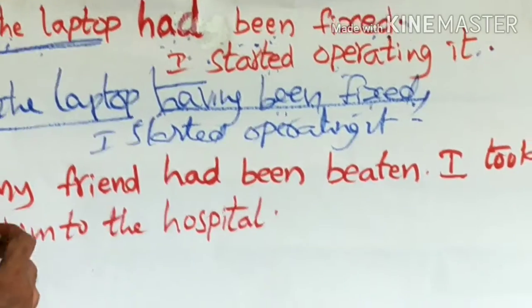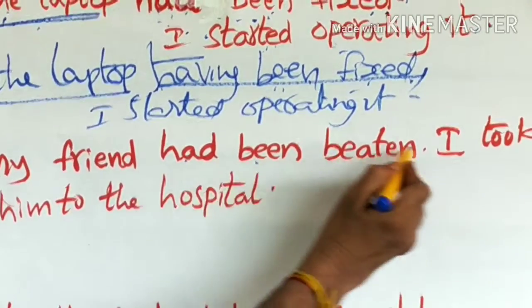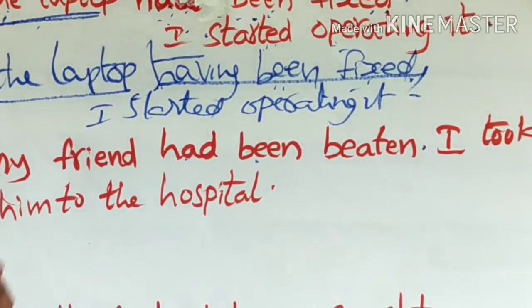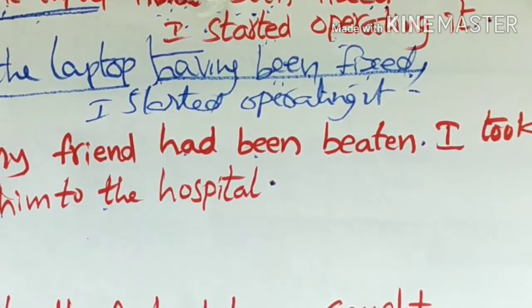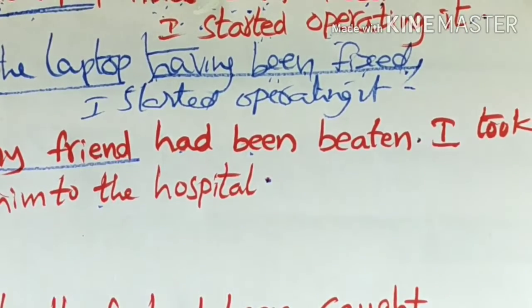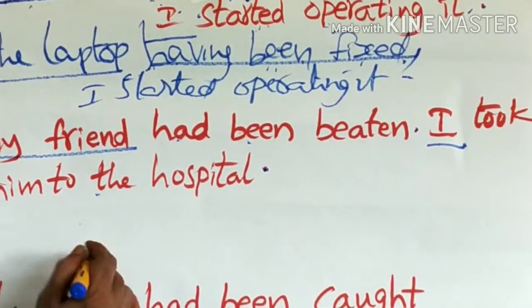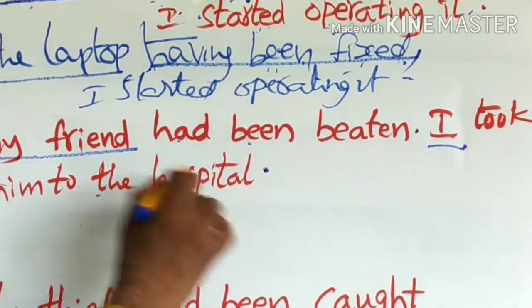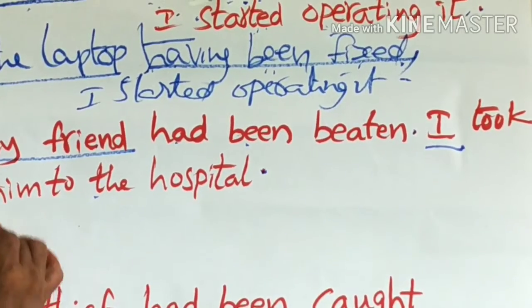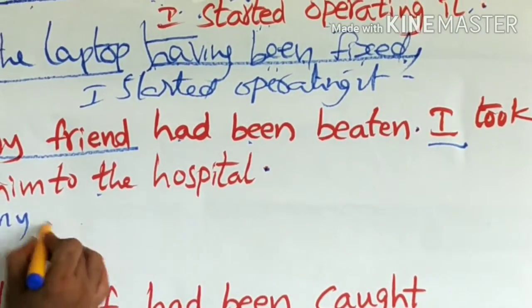The second one: my friend had been beaten, full stop. I took him to the hospital. My friend, subjects are different. It is in passive mode. In case of passive mode, we should use having been plus verb 3. So the subject should be sustained.